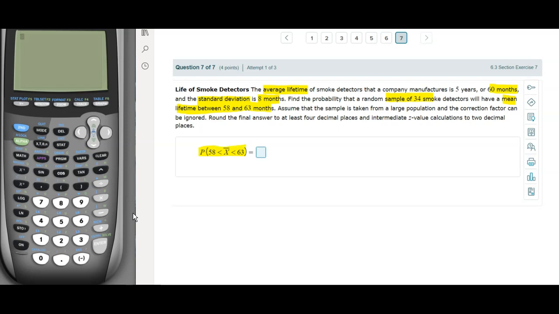Okay, so let me try to explain it. After the sampling, n equals 34, according to the central limit theorem, we're going to end up with a normal distribution. This x here is going to be the x bar. The mean here is mu x bar, and that's going to be the same as the original mean, which is 60.